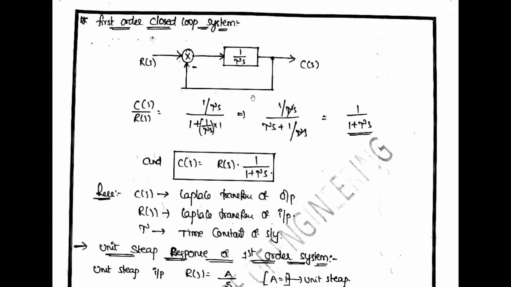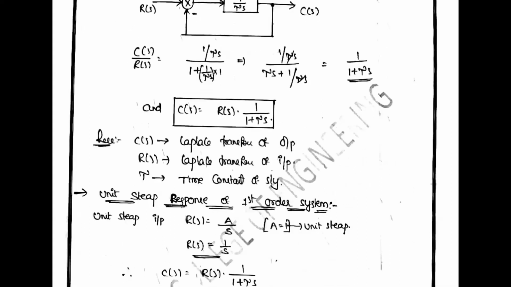So in this closed loop system, C of S means the Laplace transform of the output. What is R of S? The Laplace transform of the input. And T is the time constant of the system. Next, is the order of the system clear to everyone? So.